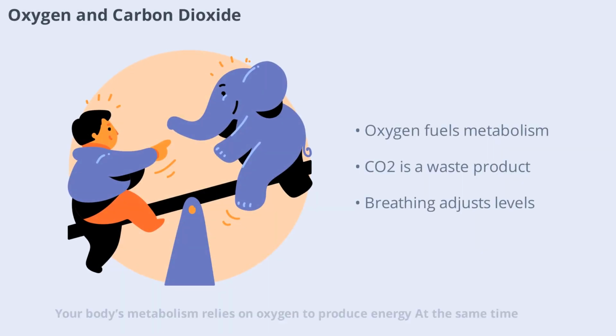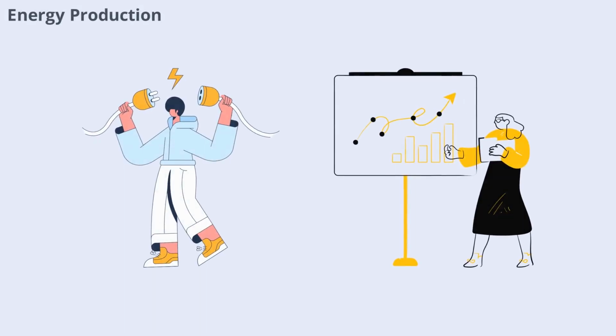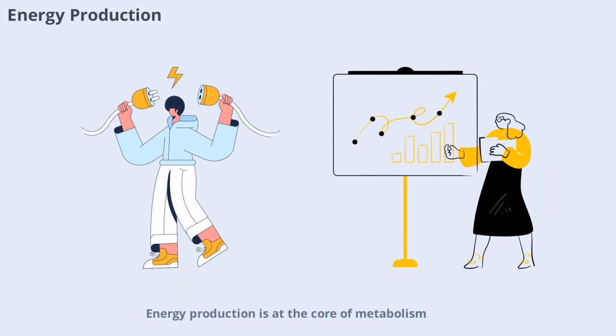Your body's metabolism relies on oxygen to produce energy. At the same time, it produces carbon dioxide as a waste product. Homeostatic mechanisms in your lungs and blood ensure that oxygen levels stay high and carbon dioxide is removed efficiently. Breathing faster or slower helps adjust these levels, keeping your cells supplied with what they need and removing what they don't. Energy production is at the core of metabolism. Your cells convert glucose and oxygen into ATP, the energy currency of the cell.